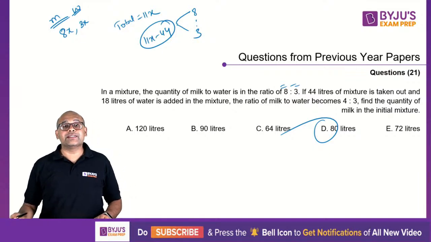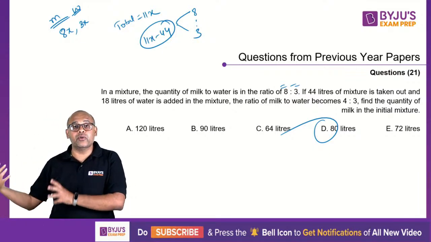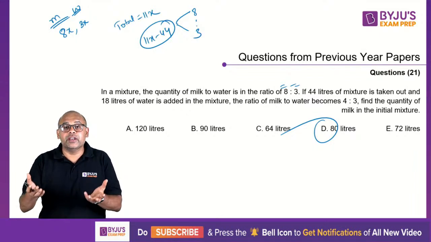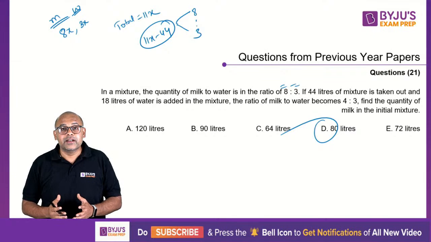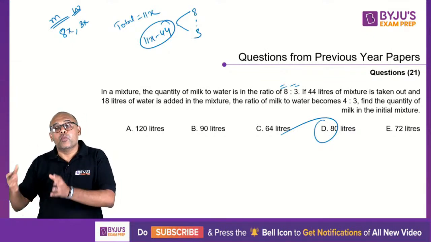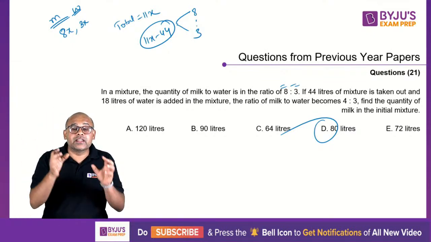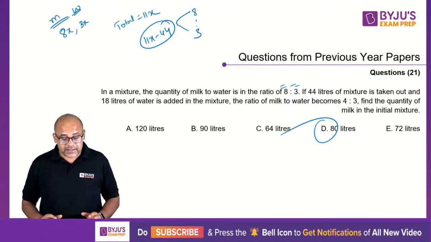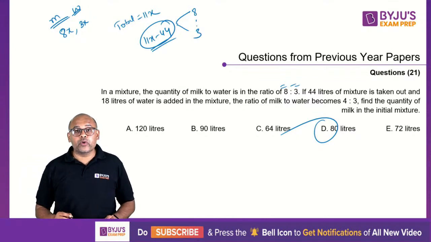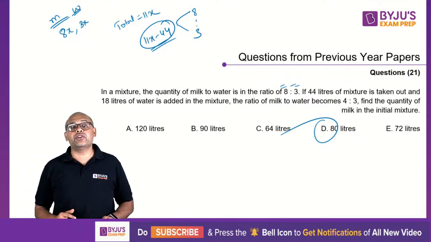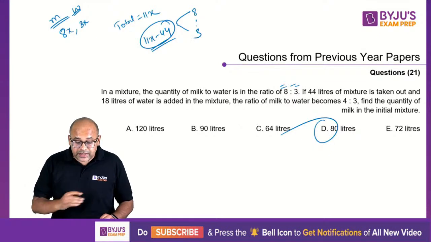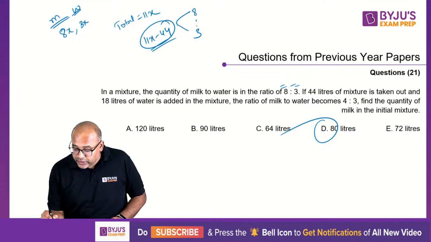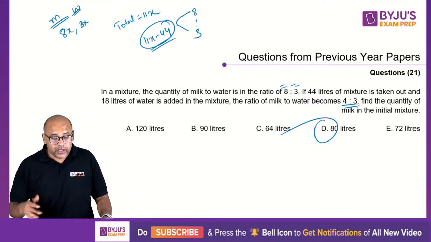The concept that you need to understand here is when you take something out, the concentration doesn't change. For example, when you mix coffee or Bournvita or whatever you drink, and you take out some portion, what is gone and what is inside, the ratio will remain the same. The ratio of quantities will remain the same. So when you take out this 44, whatever is remaining will still be in that 8:3 ratio. Now to this 18 liters of water is added. And after adding 18 liters of water, you will get the ratio as 4:3. So this is one way of doing it.